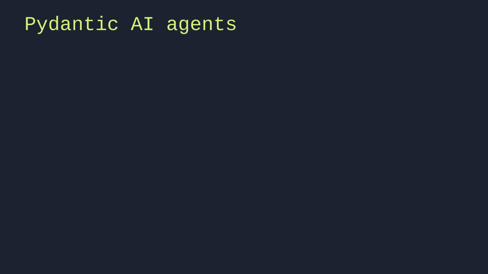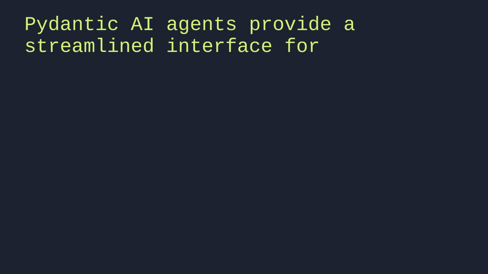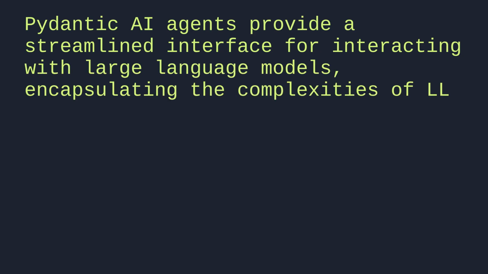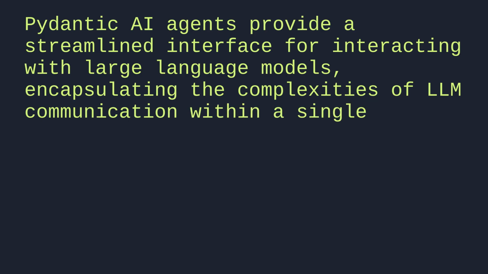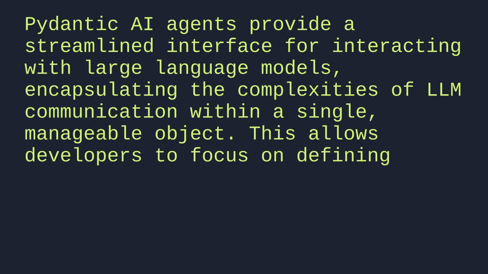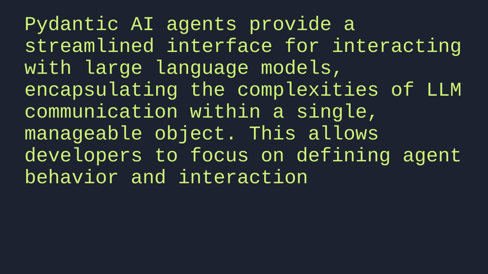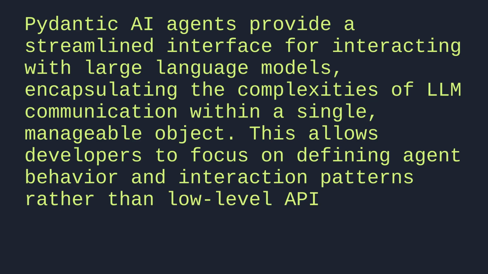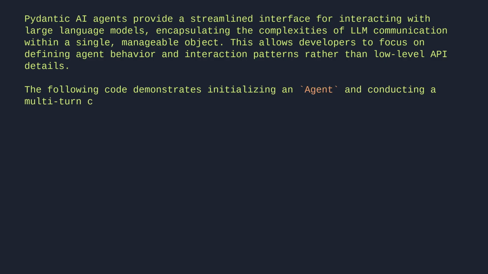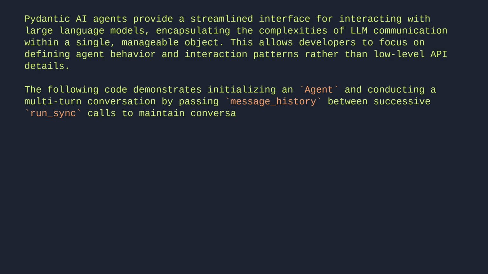Pydantic AI agents provide a streamlined interface for interacting with large language models, encapsulating the complexities of LLM communication within a single, manageable object. This allows developers to focus on defining agent behavior and interaction patterns rather than low-level API details. The following code demonstrates initializing an agent and conducting a multi-turn conversation by passing message history between successive run sync calls to maintain conversational context.